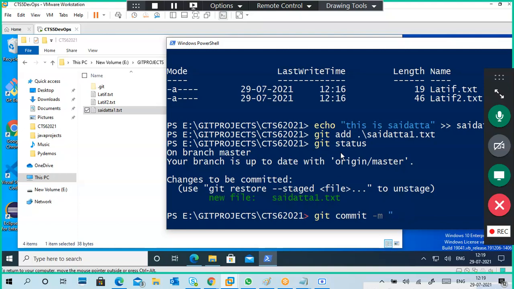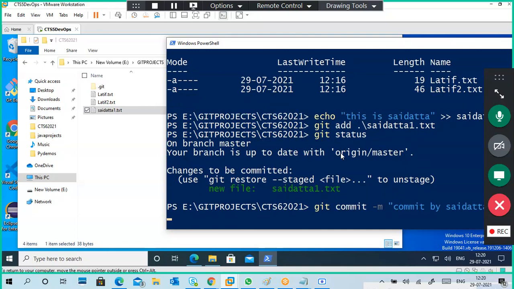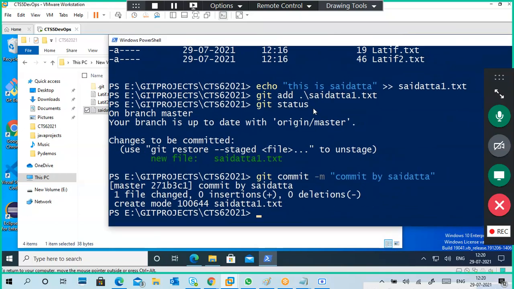Maybe I put a commit by Siddhartha. Okay, so commit is done. So what I did is in the local repository, local only. This commit only happened locally.